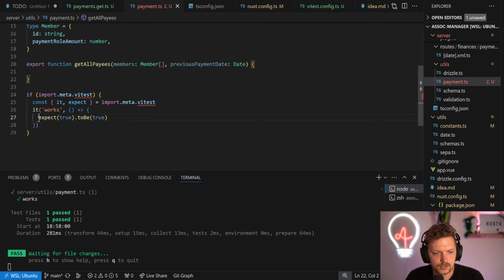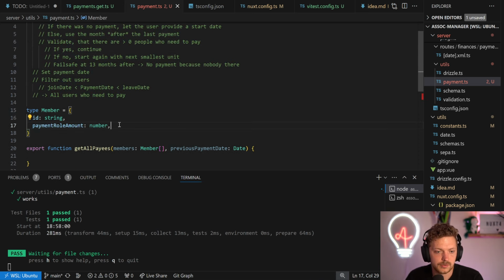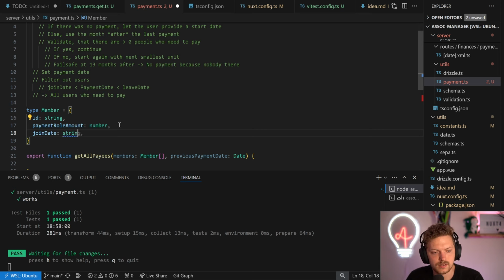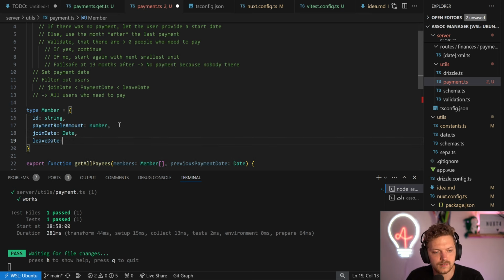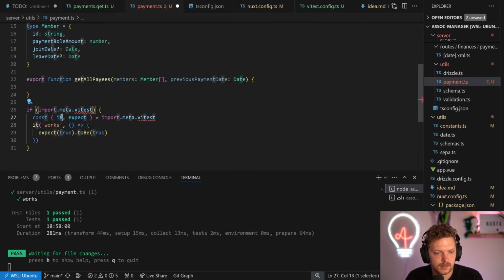Okay. So what do we actually want to test? Let's write the test first. Basically, we need a join date as well and the leave date. Now I remember, and that's optional. And this is optional, and this is not optional. So basically what we want is, it's always the same technically. Let's stick with works for now and say const members.